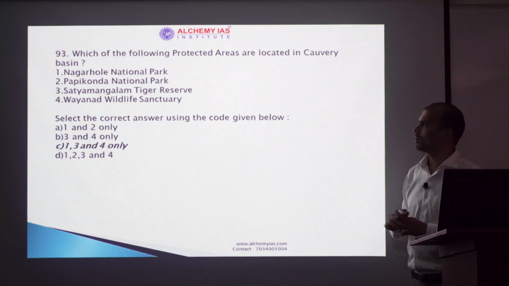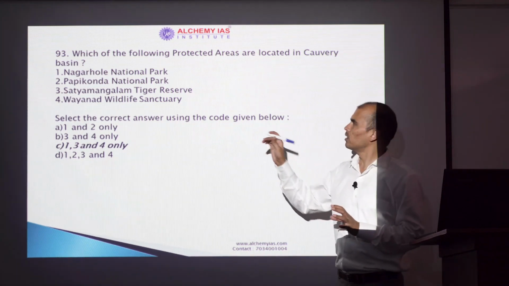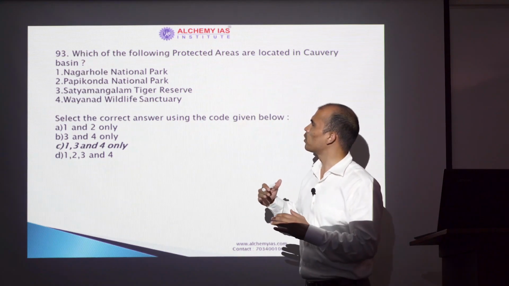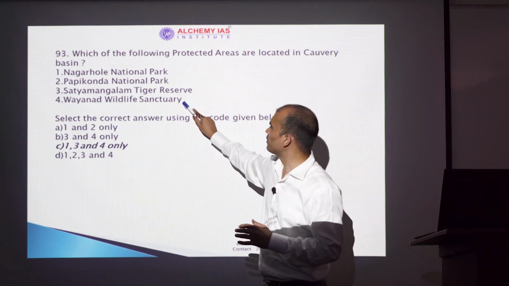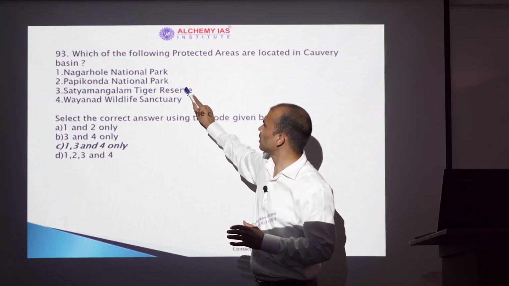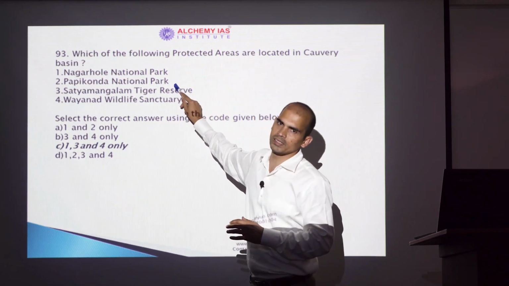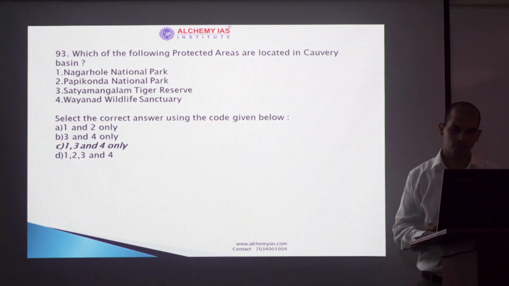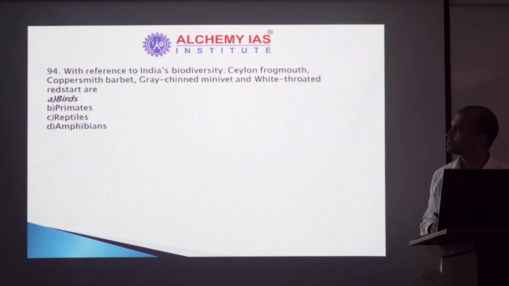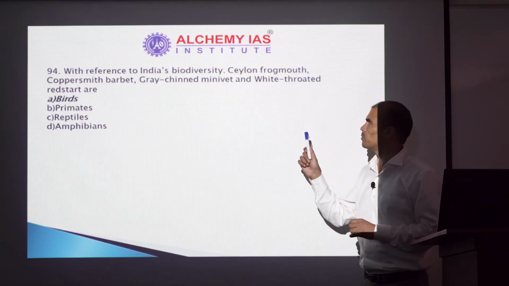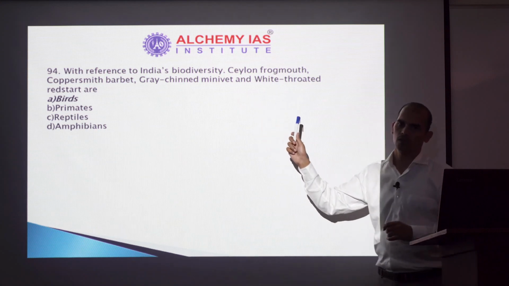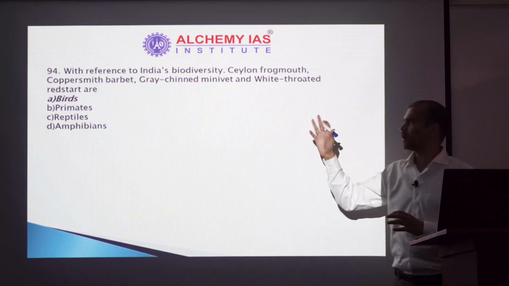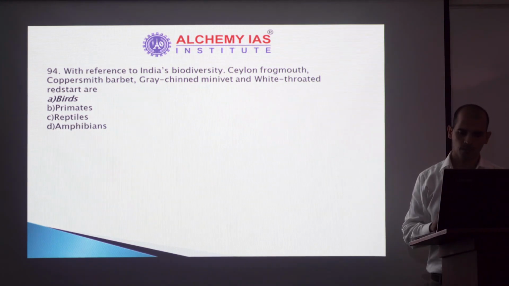Again, a simple question. If you know a little bit of geography, in this part, Kaveri, you know, it is in the southern part, Tamil Nadu, Kerala region. So with that, you could have definitely reached Wayanad, and Satyamangalam and Papikonda would have been easily rejected. So in this case, C is the right option. Next. This I would say you could have left because none of these terms was in the news. If somebody is very environment enthusiastic, they could have attempted it. The right option is option A here.